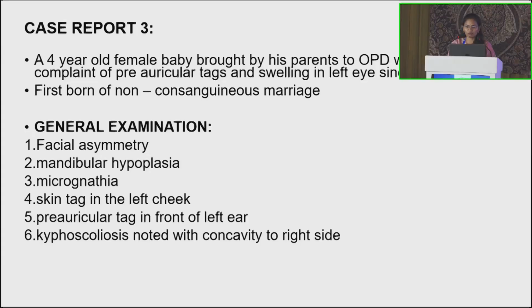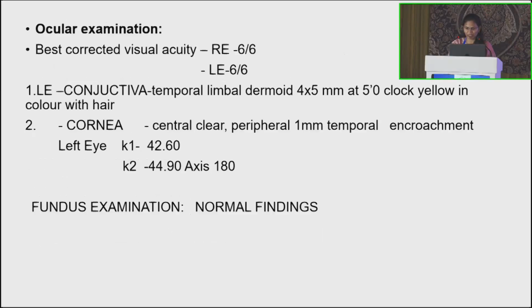For case report 3, a 4-year-old female baby was brought to the OPD with complaints of preauricular tags and swelling in the left eye since birth. History of non-consanguineous marriage. On general examination, we can see facial asymmetry, mandibular hypoplasia, micrognathia, skin tag in the left cheek, preauricular tag in front of the left ear, kyphoscoliosis noted with concavity to the right side. Ocular examination: right eye 6/6 and left eye 6/6. Left eye conjunctiva, temporal limbal dermoid 4 x 5 mm at 5 o'clock, yellow in color with hair. In the cornea, there is central clear, peripheral 1 mm temporal encroachment. Left eye K1 is 42.60, K2 is 44.90, axis is 180 degrees.